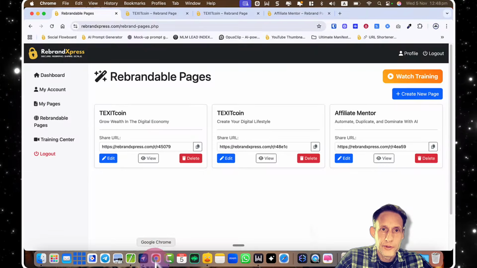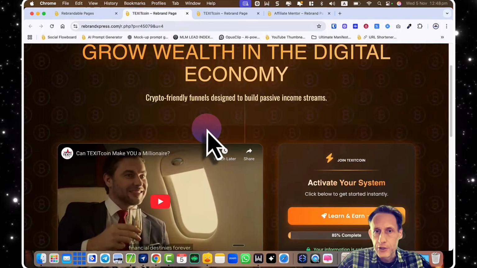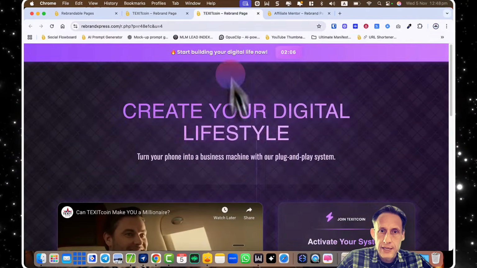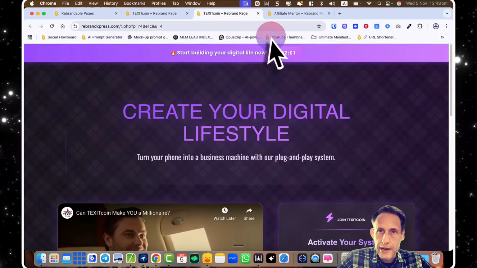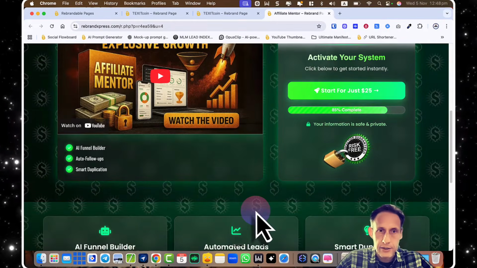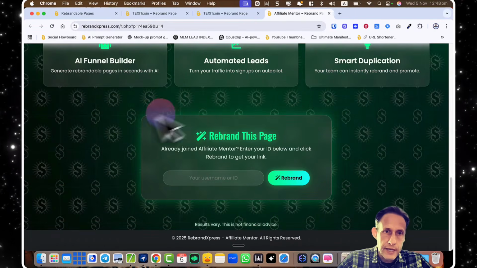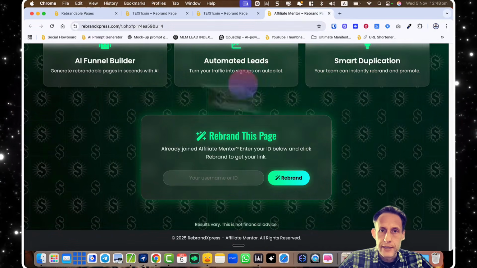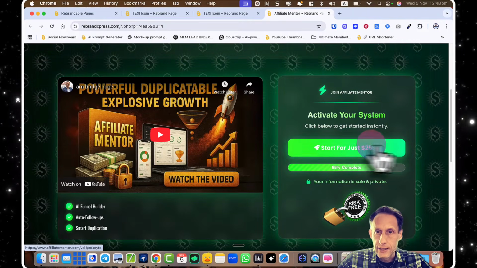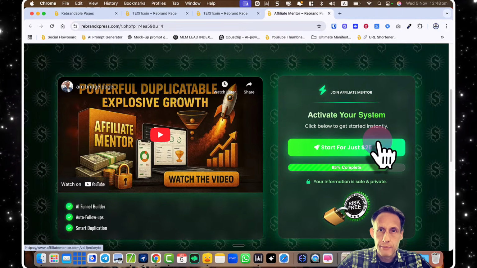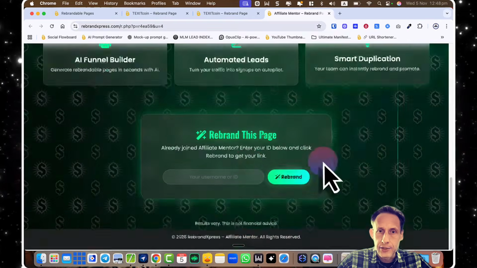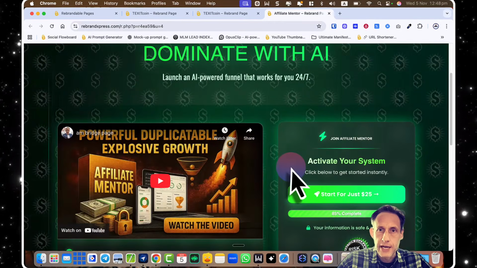Let me just show you what this page will look like. And obviously you customize it yourself, but it's got all the features necessary that you can set it up the way you want. The video presentation, everything is completely customizable. The color scheme, the textures, the backgrounds, everything is completely rebrandable. So you get the system built with a complete rebrander tool. You decide what company you're promoting, and then obviously the call to action button will go to whatever company is being promoted. You decide, and then your team will create their own links using the rebrander tool, and they'll be able to share this page out that you created.